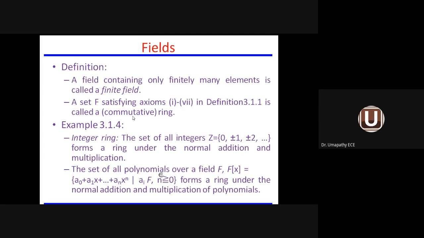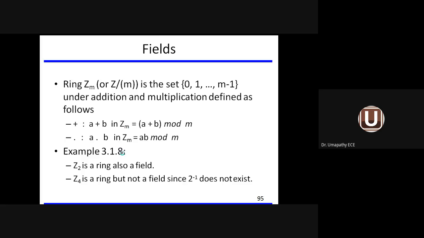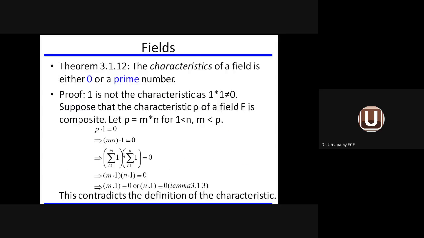And the set of all integers forms a ring under normal addition and multiplication. So if the set of all integers satisfies normal addition and multiplication, then the ring is said to be the integer ring. So many definitions are given for the finite field.